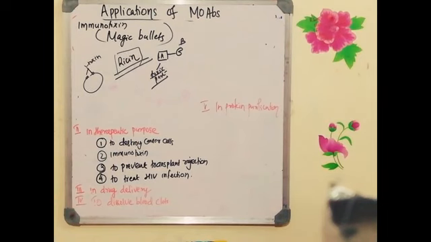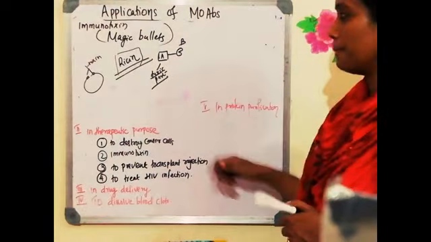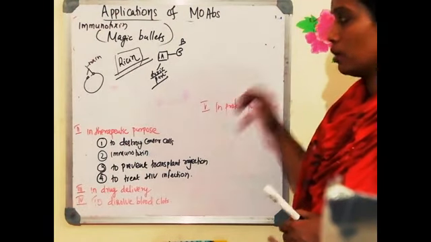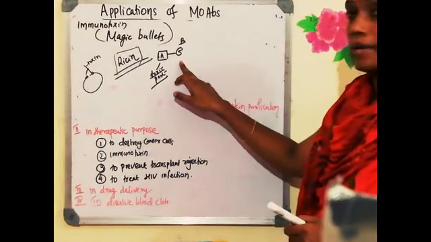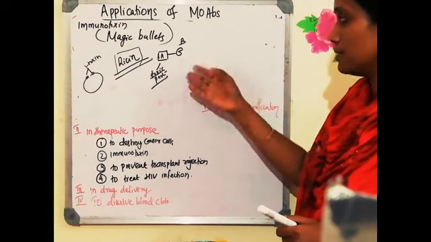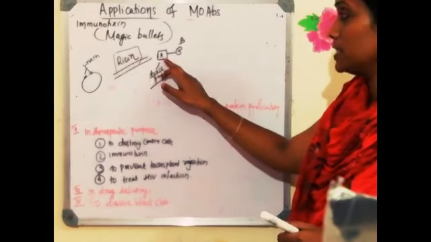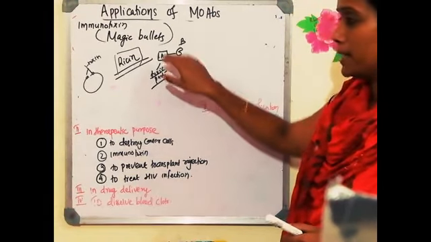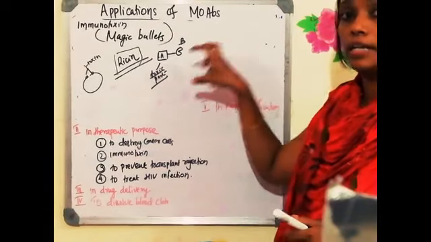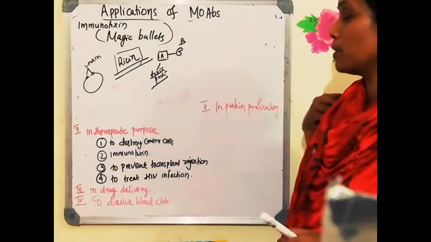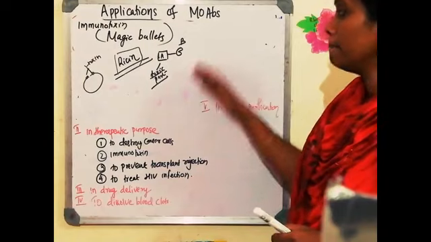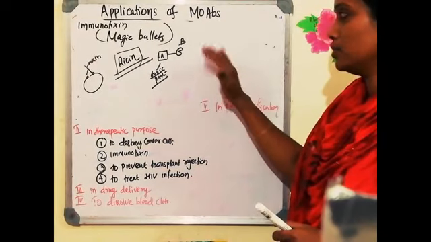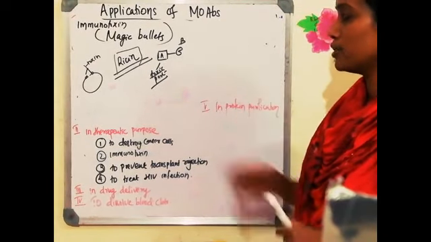Whenever people consume ricin, that will be very toxic to them. How does that toxicity happen? When they consume this ricin toxin, the B polypeptide chain binds to the cell surface, and once it binds there, it releases the A chain. The A polypeptide chain enters into the cell and inhibits the ribosome. The protein synthesis process will be inhibited, thereby the cell will die. So this is the normal mechanism of action of ricin.